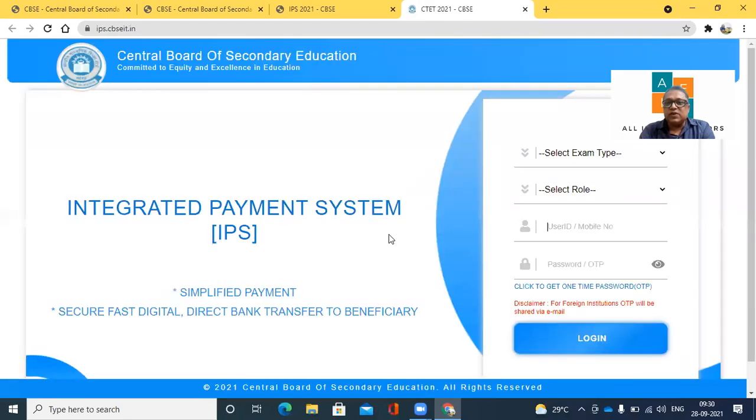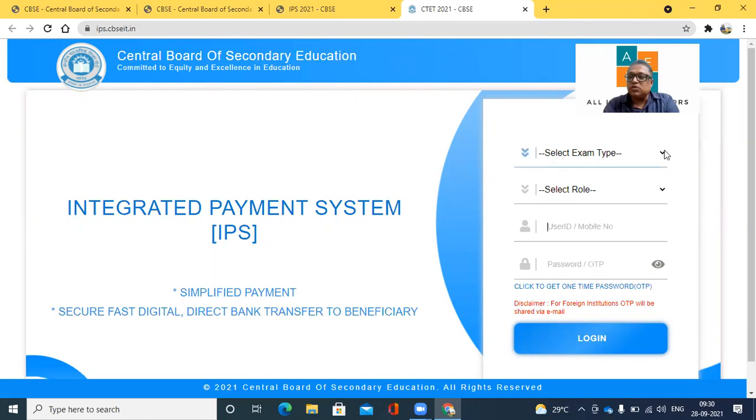When I click on that, I will get a simplified payment portal. What happens is that I need to select what was the exam, select exam type. The amount is directly going to be transferred to the bank account. So you have to select what the duty was about. There's CTET and school result committee. I'm going to choose school result committee because I was part of the school result committee and I'm claiming that amount, right? Then you have to select your role.